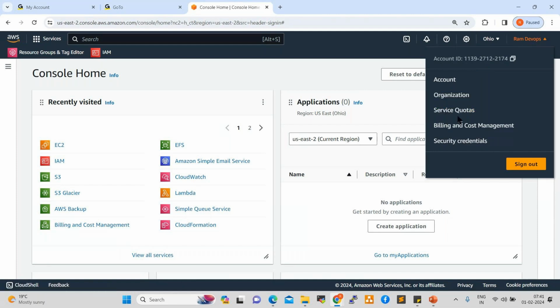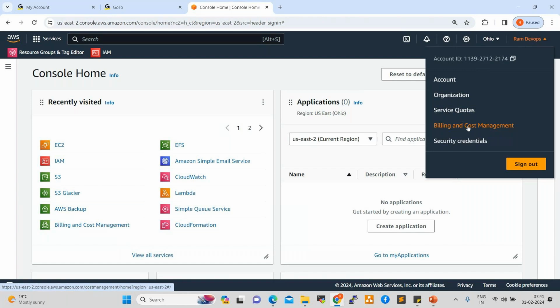Service quotas: how many services they are providing free of cost, what the quota is, you can check. Billing and cost management: whatever bill is generating, if you want to check that, you can check. Normally we need not pay the bills for 1 year, when it is 1 year free. No need to pay anything, right? So 1 year we need to use properly. Otherwise, they charge.